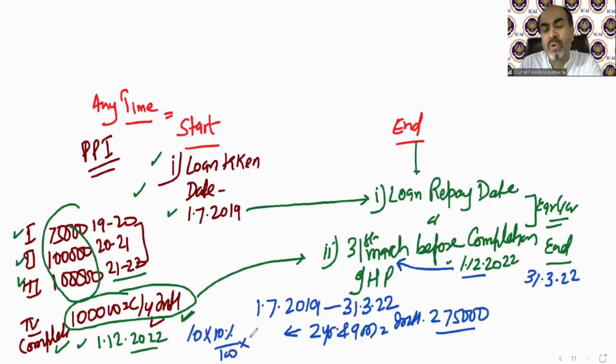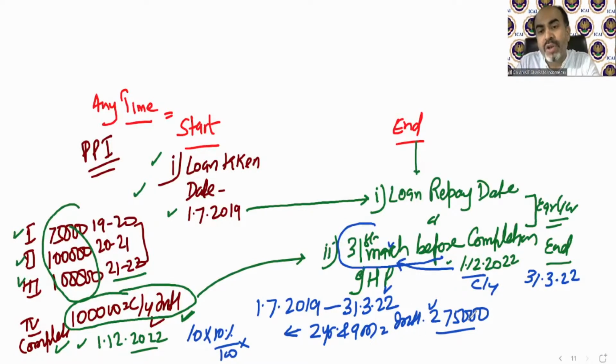So that is the pre-construction period interest, the interest which has been paid before completion of the house. And because it is written that it should be 31st March before completion, the interest which accrues in the year of completion of the house will always fall only under current year interest, because we take interest only till 31st March 22 over here. So the full current year interest falls under the current year interest heading.